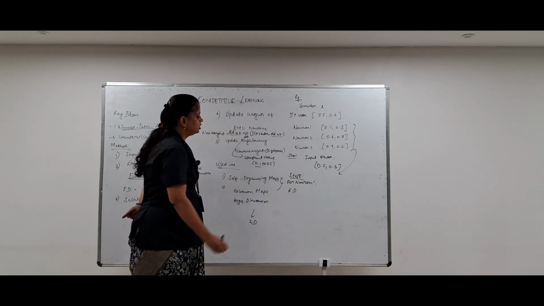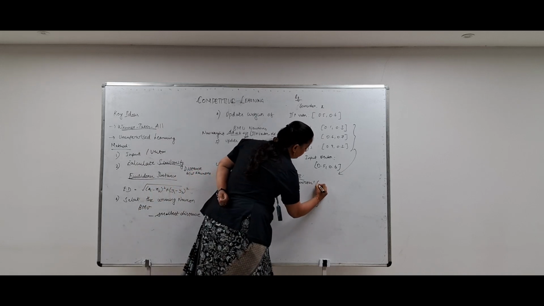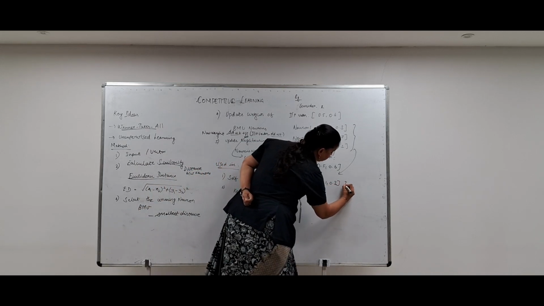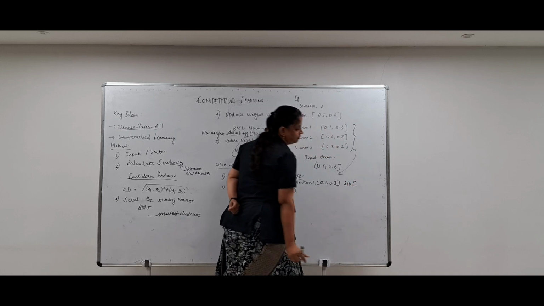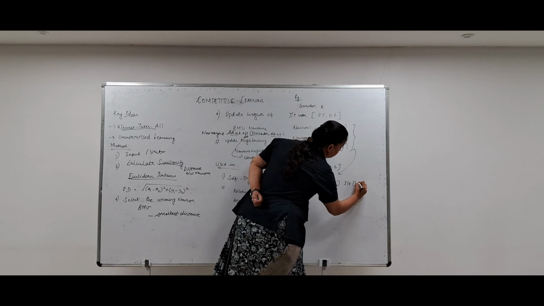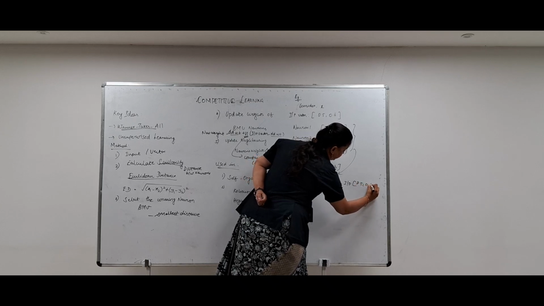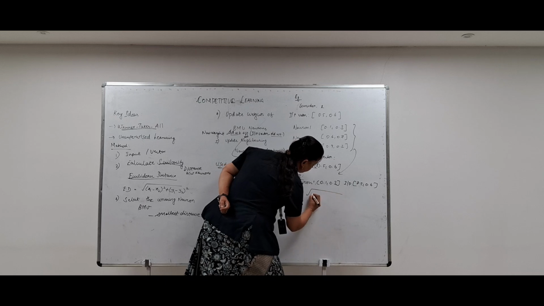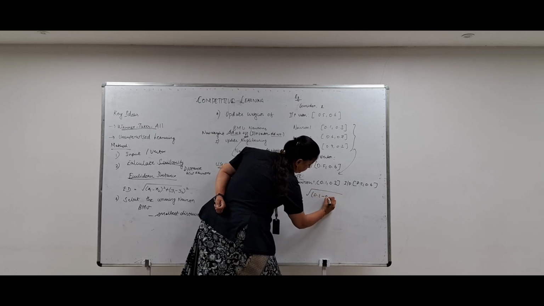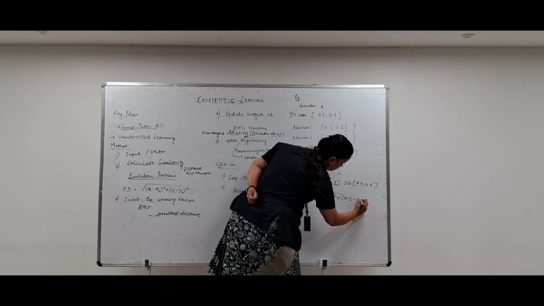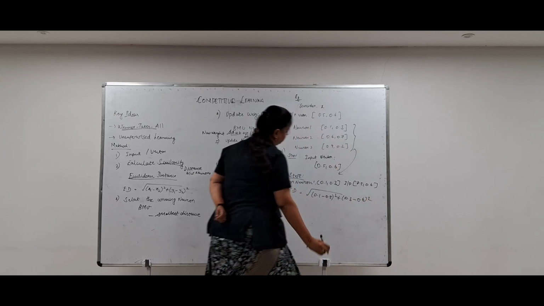The first neuron is 0.1 and 0.3, and the input vector does not differ for all three neurons, it remains the same: 0.5 and 0.6. By the formula we get 0.1 minus 0.5 the whole square plus 0.3 minus 0.6 the whole square.